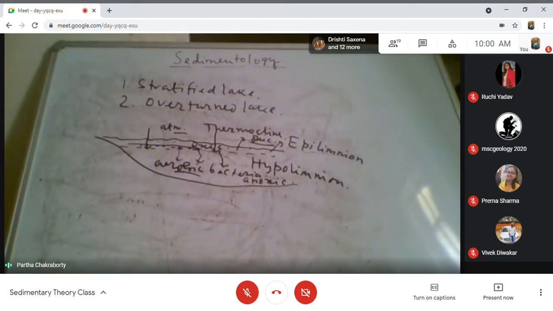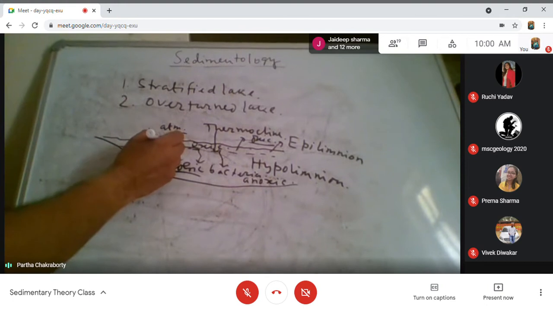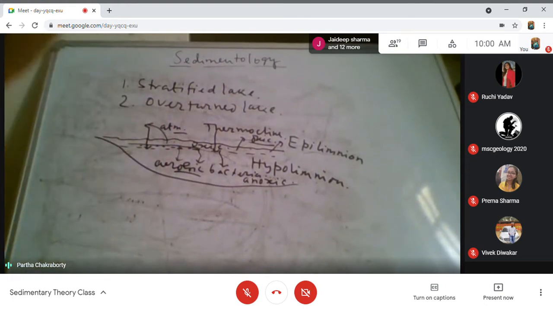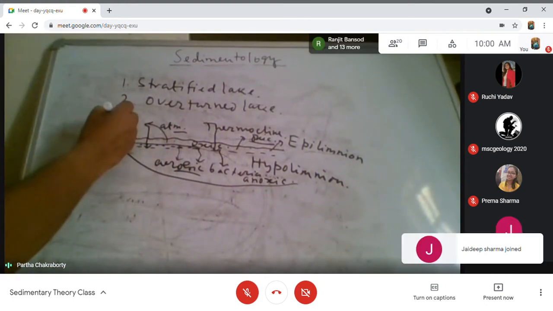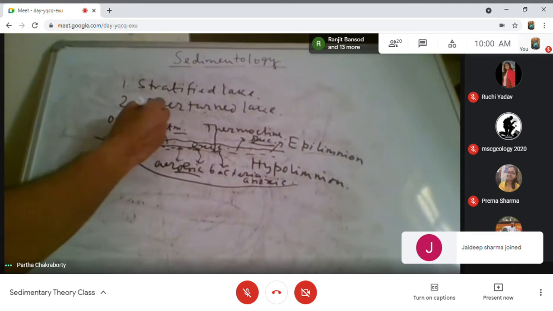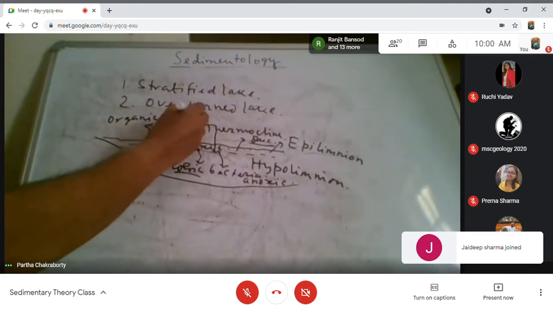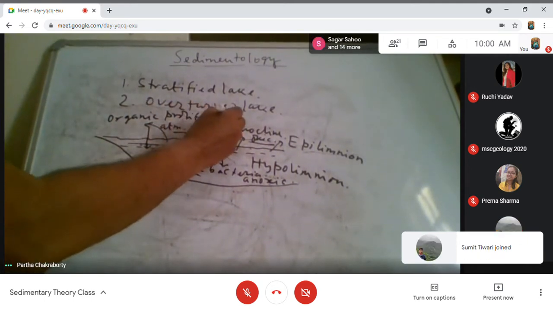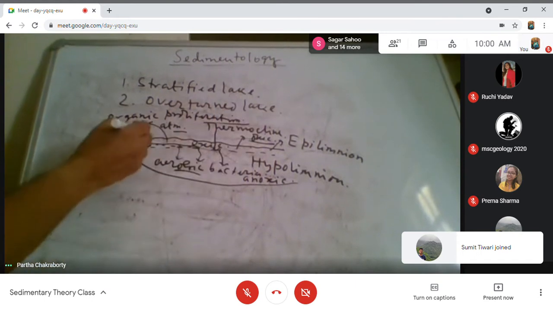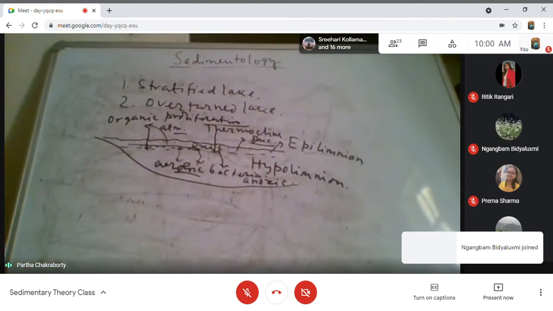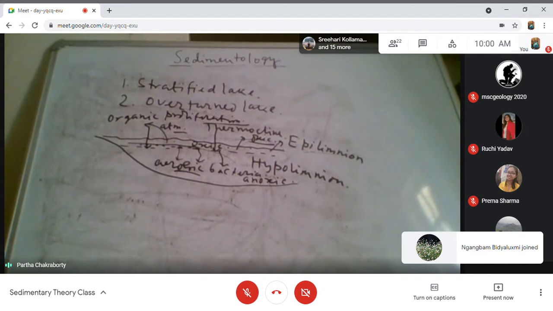The reason is that the surface layer is oxic, and that gives immense help for organic proliferation. And there is always a large amount of organic productivity in the surface layer.